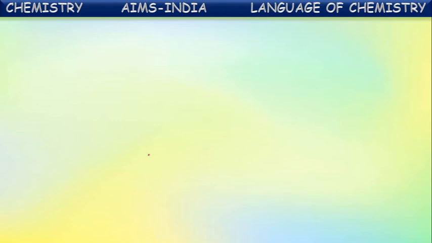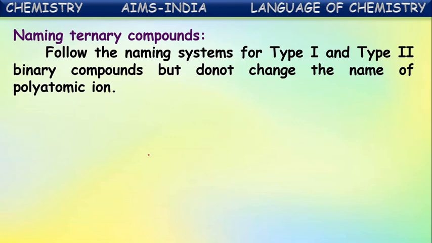Okay, now let us see how to name these. Naming of these ternary compounds: follow the systems which are given for type 1 and type 2 binary compounds, but do not change the name of the polyatomic ion. Generally, simply follow the rules given for writing names in type 1 and type 2 binary compounds. There we cut the name of the anion and take just the root, but we won't do that here. Directly, the complete names are taken in ternary compound naming.